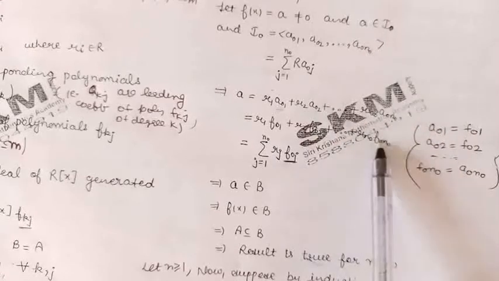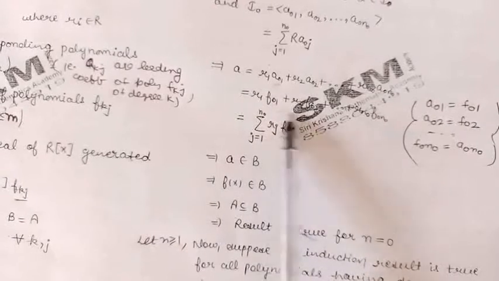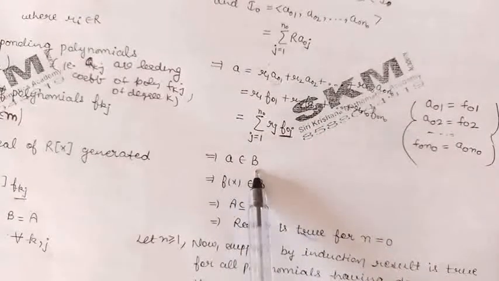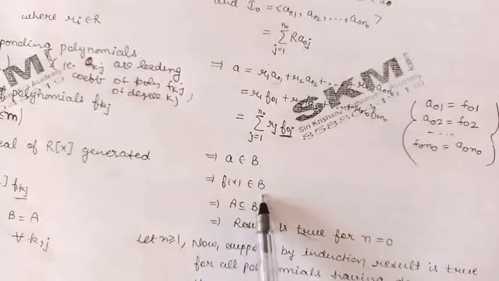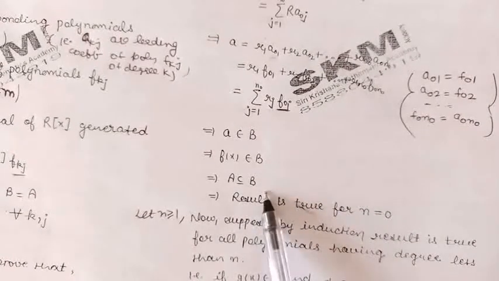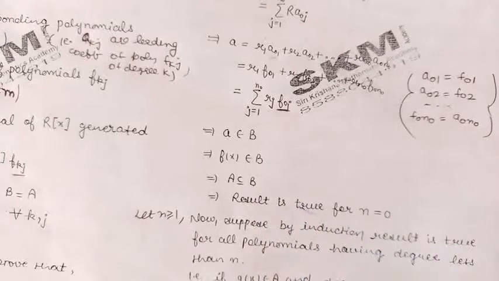So substituting the values, we have obtained the value of A in this form, and A belongs to B now. So we have proved the polynomial f(x) belongs to B. So we have proved A is contained in B. The first step of induction we have proved. We have proved the result for n equal to 0.